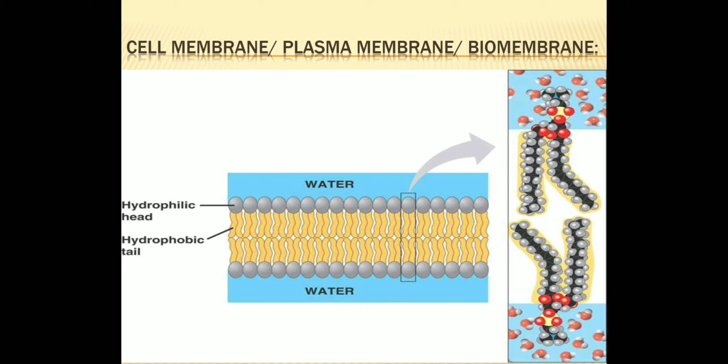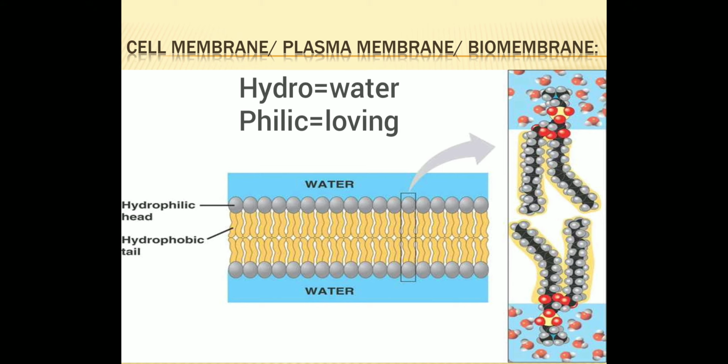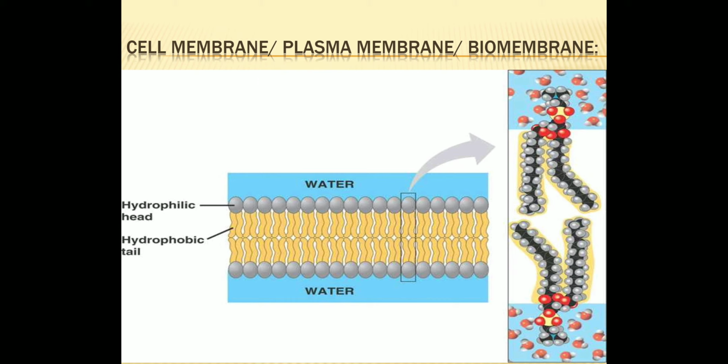Here you will find the lipids possess one hydrophilic polar head. If I say the word hydrophilic, that means water loving, or the one which allows water to enter inside. Hydro means water, philic means loving. So hydrophilic, water loving, allows the water, that is the polar head, and the head is only one, and it contains two hydrophobic non-polar tails.